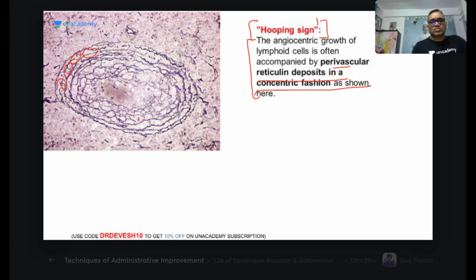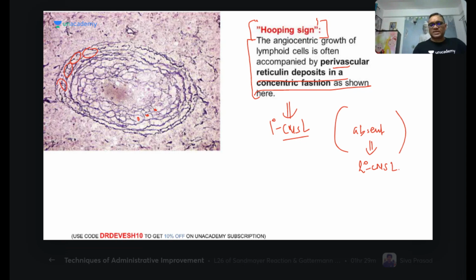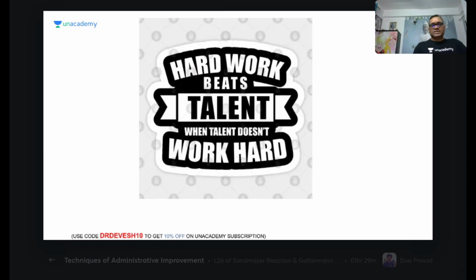So in all of them, you will see there is a tumor cell, there is a tumor cell, there is a tumor cell. So this is called as hooping sign, which is seen in primary CNS lymphoma. So remember, this will be present in primary CNS lymphoma, and this will be absent in the secondaries of the CNS lymphomas, right? So that's all. So the last slide. Thank you so much to all of you.